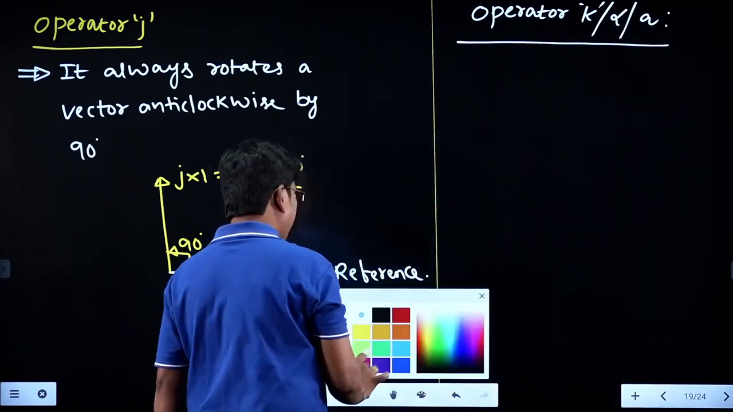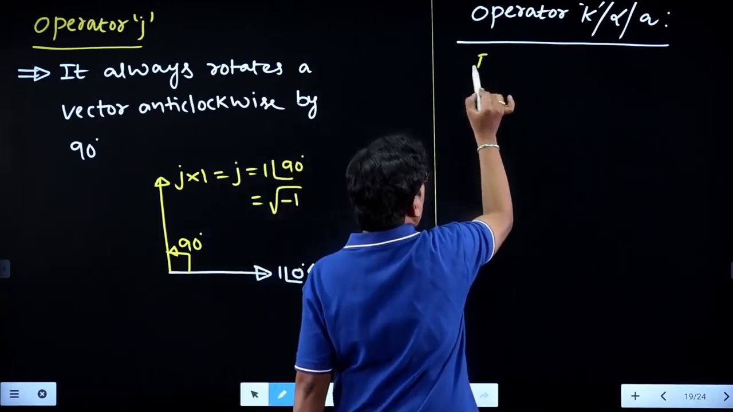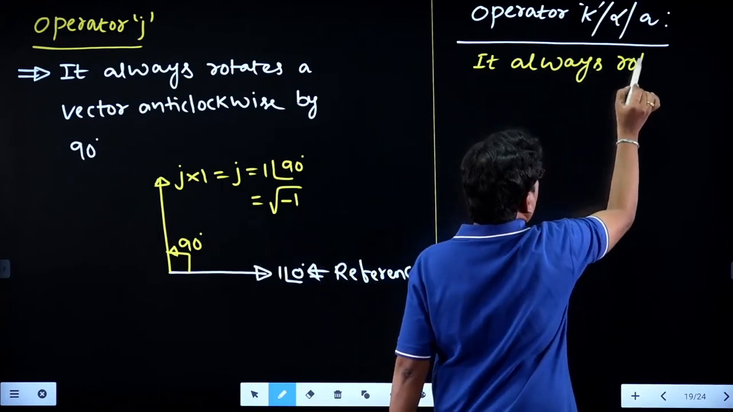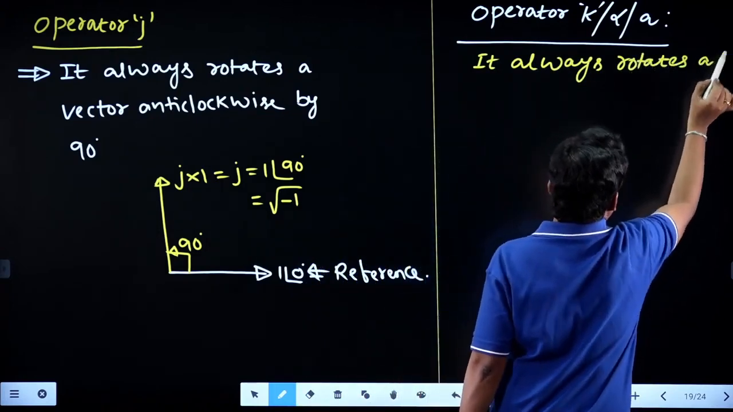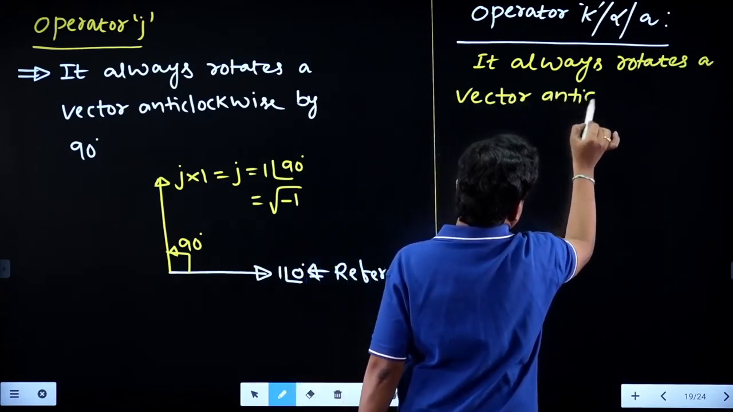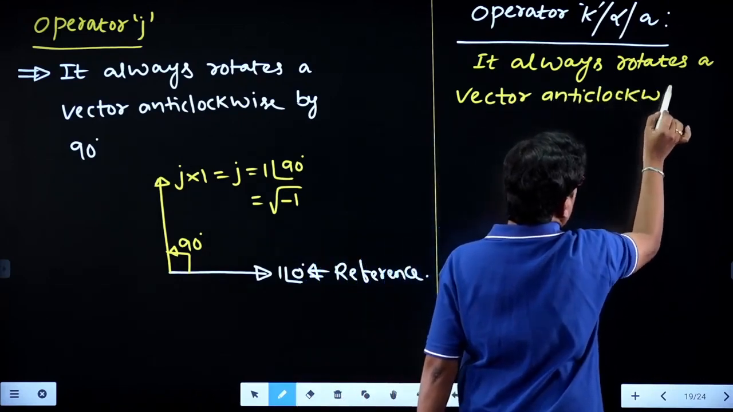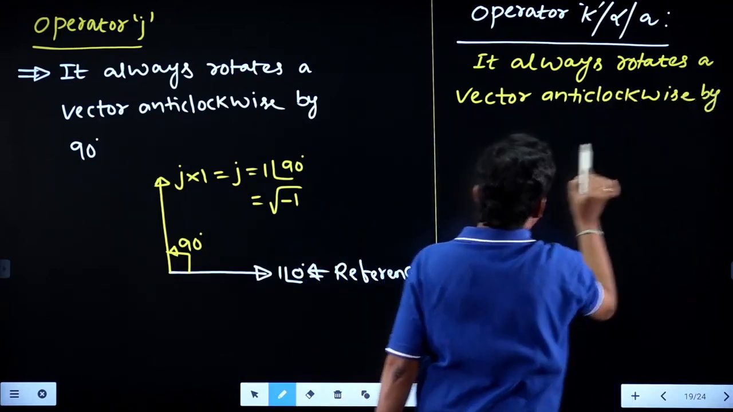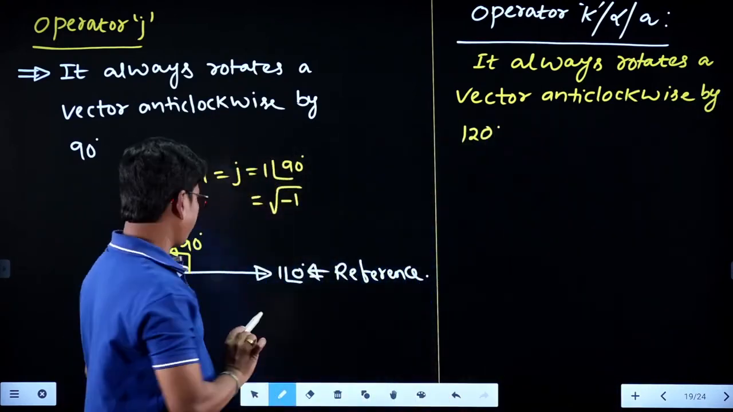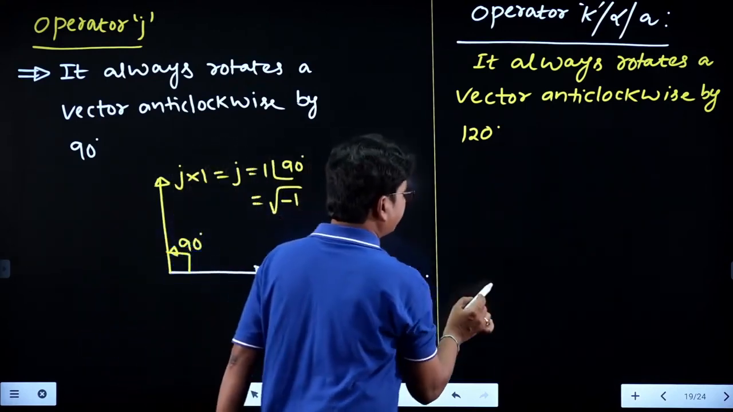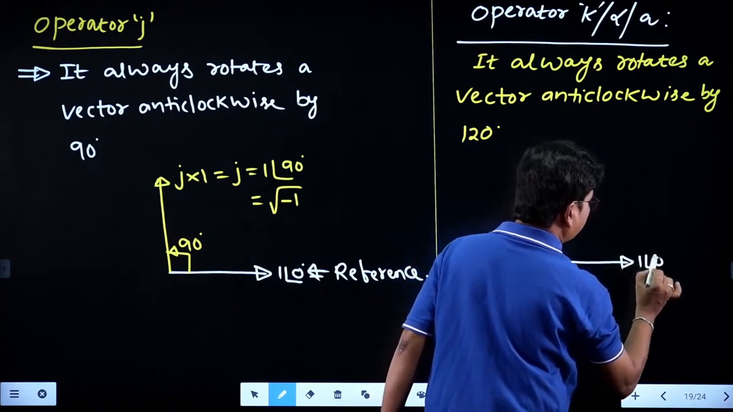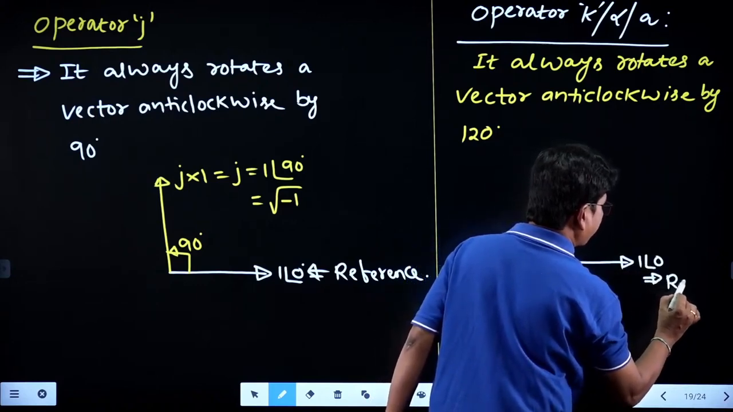So it always rotates a vector anti-clockwise by 120 degrees. Now if you are having a vector of reference 1 at an angle of 0, this is 1 at an angle of 0, which we can call the reference.